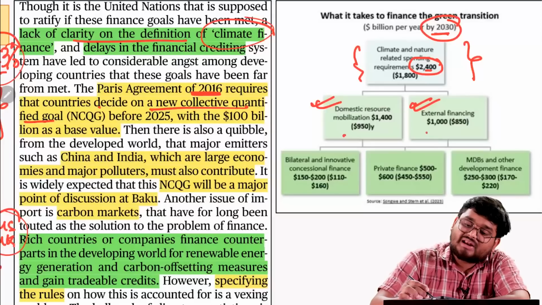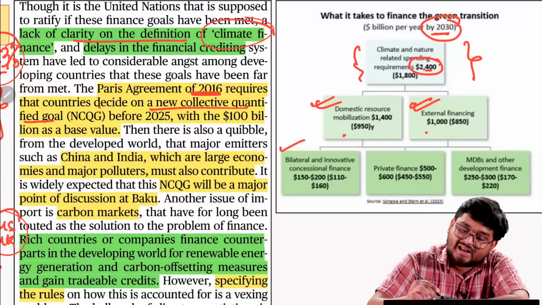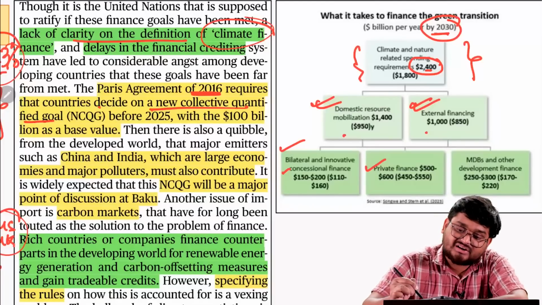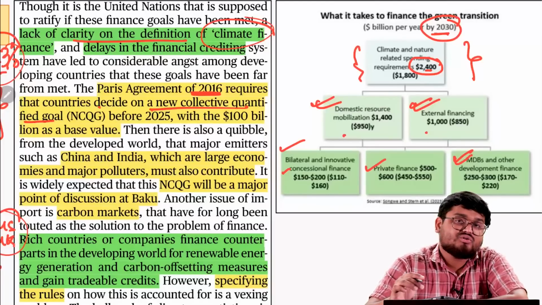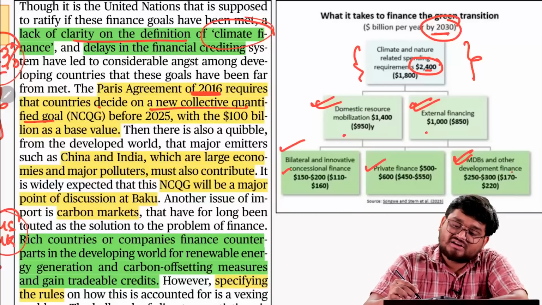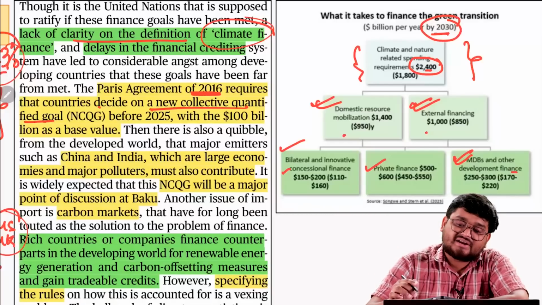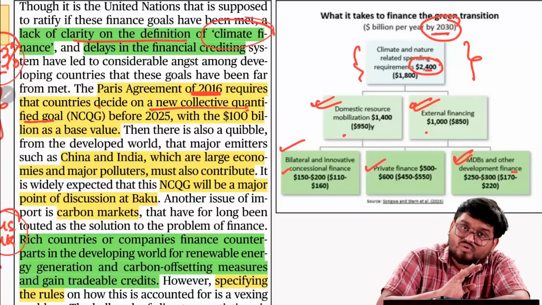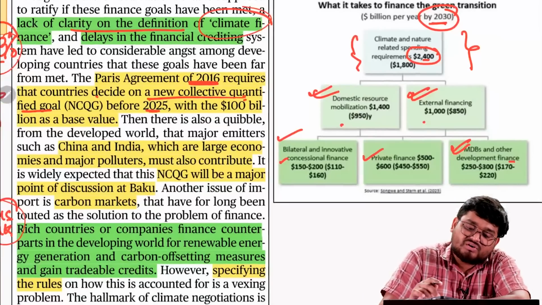And the domestic and external funding can have a mix of bilateral and innovative concessional finance, private finance from the private sector, and also the multilateral development banks such as the World Bank, right, and other development assistance. So this kind of funding can be there under the new collective quantified goal by 2024, right?